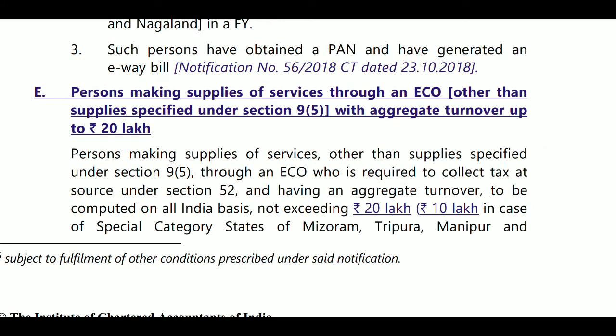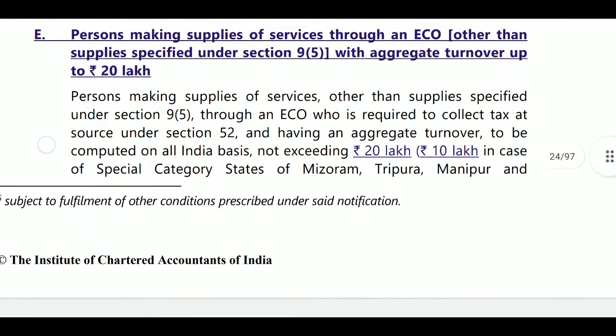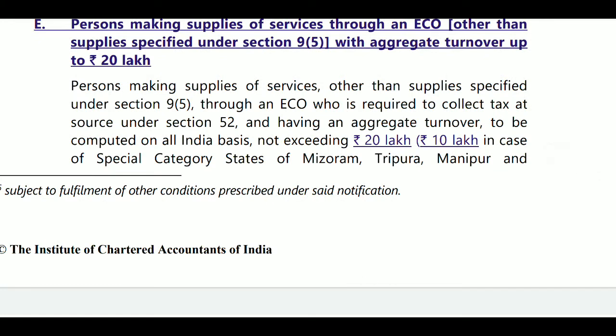An e-commerce operator who is providing services as per section 9(5) must get the registration even though the turnover does not exceed 20 lakhs. But other than those services under section 9(5), the turnover limit of 20 lakhs will be seen, that is, persons making supplies of services other than supplies specified in section 9(5).